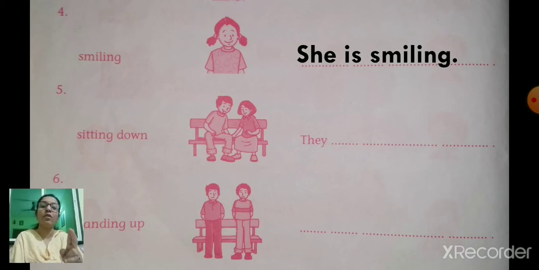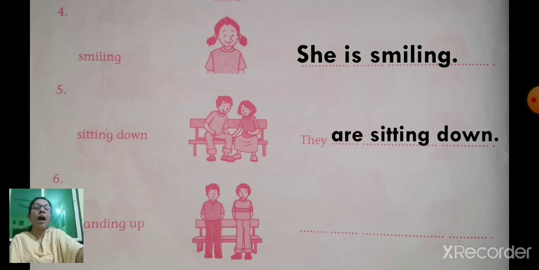One is a boy and one is a girl. So they are sitting down. So number 5 is sitting down. What is the action word? Sitting down. So what sentence do you write for that? They are sitting down.